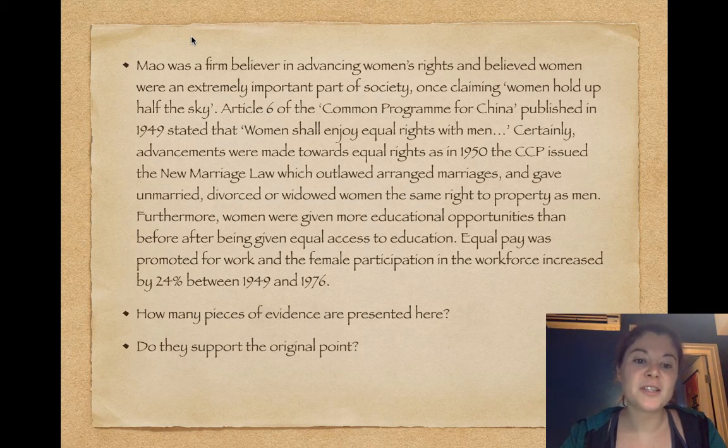So the evidence here, do they support the original point? If we remember, the original point was about the success of Mao's radical policies towards women. So certainly all of this seems to be supporting that point. We're not seeing the counter argument yet, the extent to which things were not successful, but that can come in the analysis part. So yeah, all of the evidence is supporting the main point of this body paragraph, that Mao's policies towards women were successful.